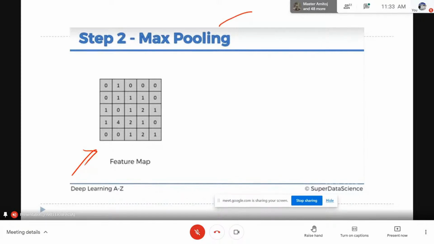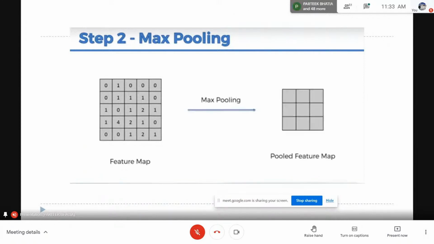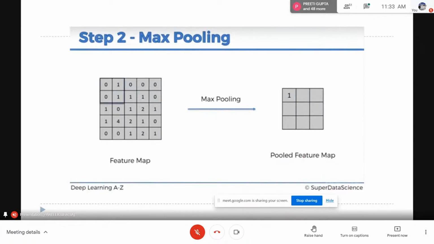And another objective is that we should be able to identify important features irrespective of exact location. तो position independence achieve करना चाहता हूँ. So there are two objectives. One is to obtain position independence and another is to reduce the size. And for this we are applying max pooling. So when we apply max pooling, it produces a feature map which we call a pooled feature map. तो ये क्या करता है इसको समझते हैं.